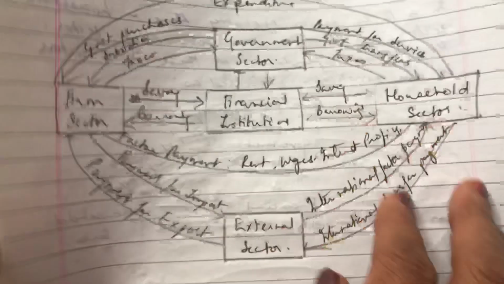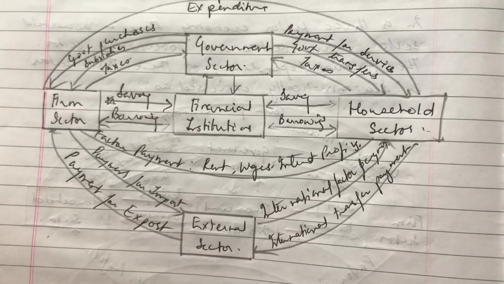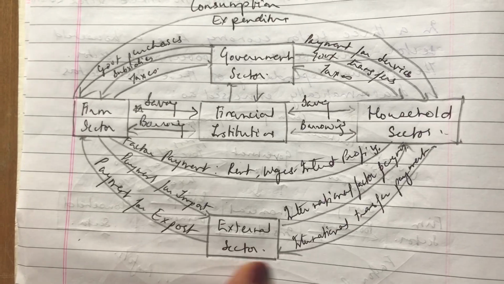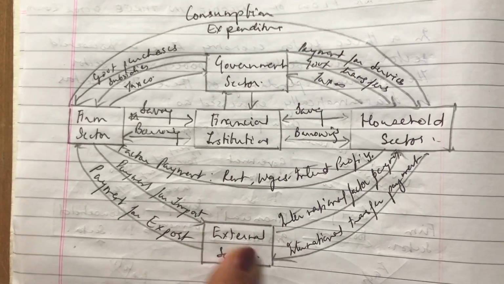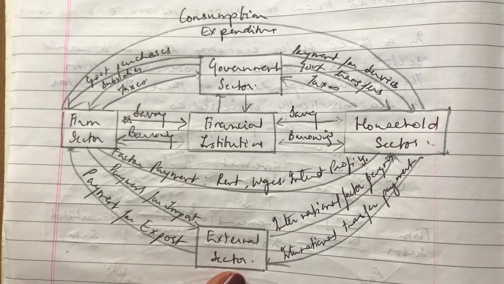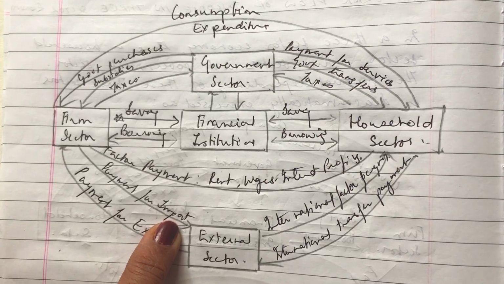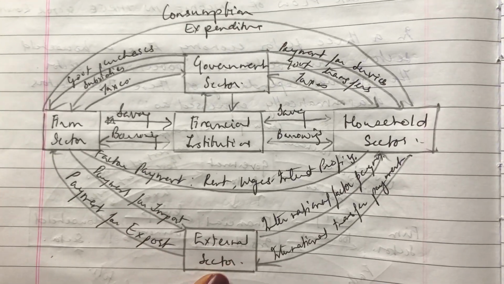Then we come to the four-sector economy. In the four-sector economy, we have added one more thing which is called the external sector. Now what is the external sector? External sector means the moment we come to international trade. So we are talking about exports and imports. So when we talk about exports and imports, it becomes the external sector.